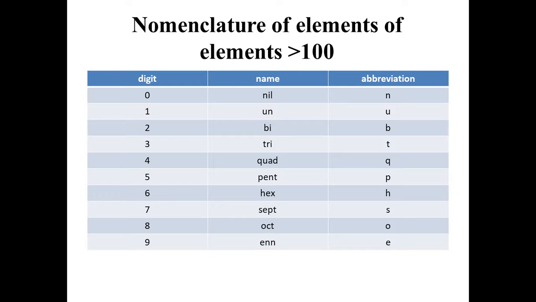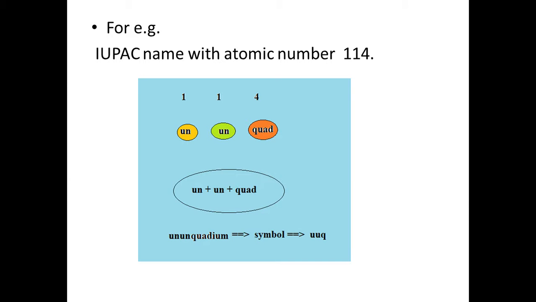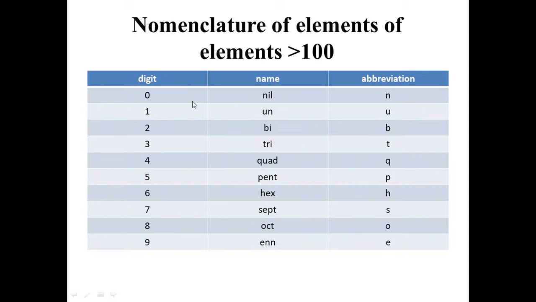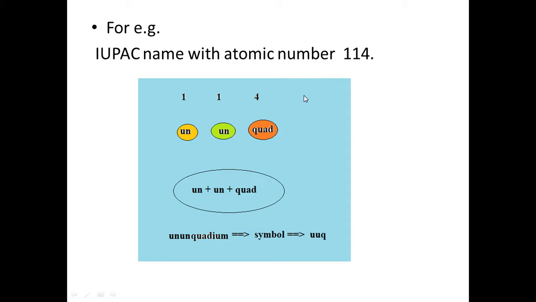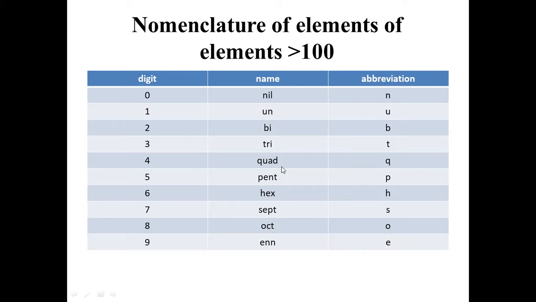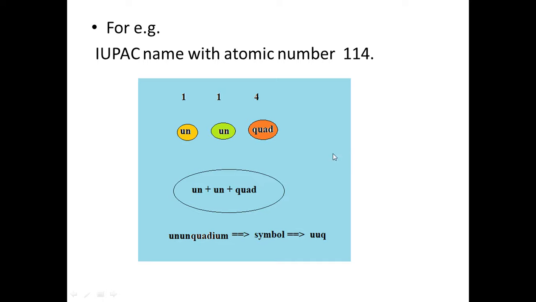Let's take an example. What would be the IUPAC name of the element having atomic number 114? You can see here, using this table, for the 1 we use un and the abbreviation is u. For the 4, that is quad, the abbreviation is q. So un, un, quad plus ium gives us unnilquadium, and the symbol is UUQ.